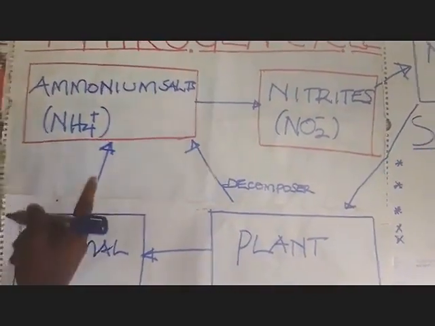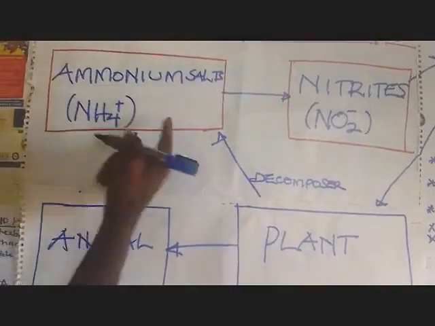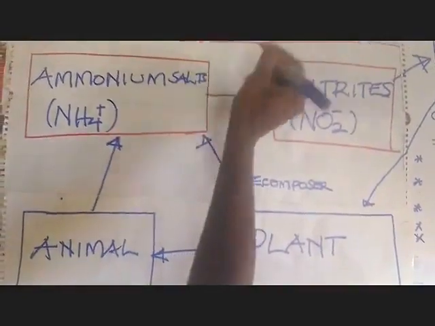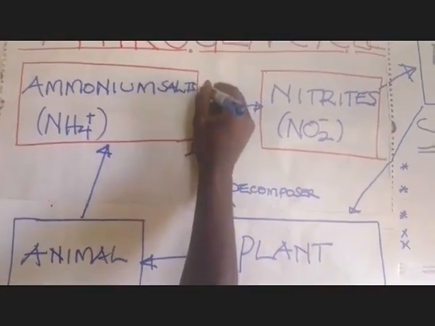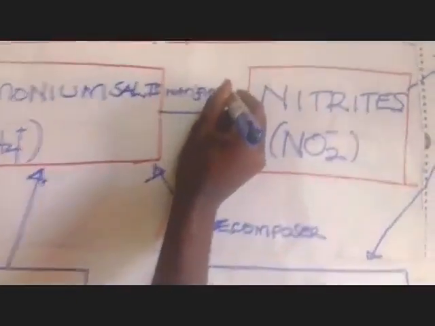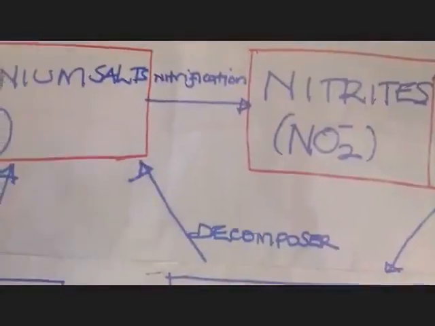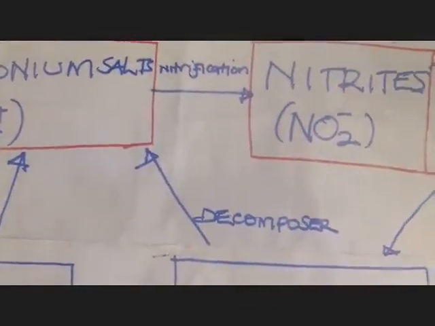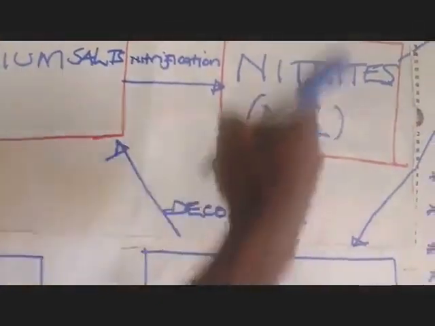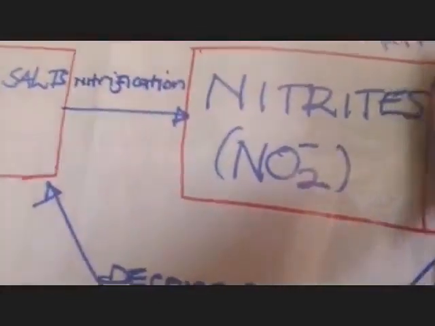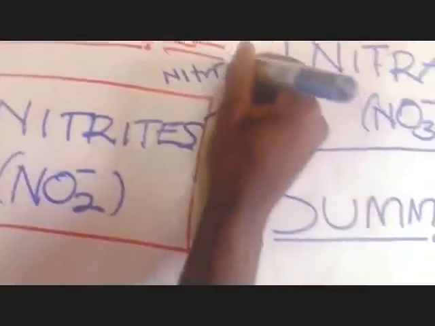Now, from here, we can see that the process of converting the ammonium salts to nitrites, this process, we are going to call nitrification. This one, members, is what we are calling nitrification. Depending on our space here, I'm using small letters, but the issue remains nitrification. Similarly, to convert the nitrites into the nitrates, there we also have the same process which we call nitrification.